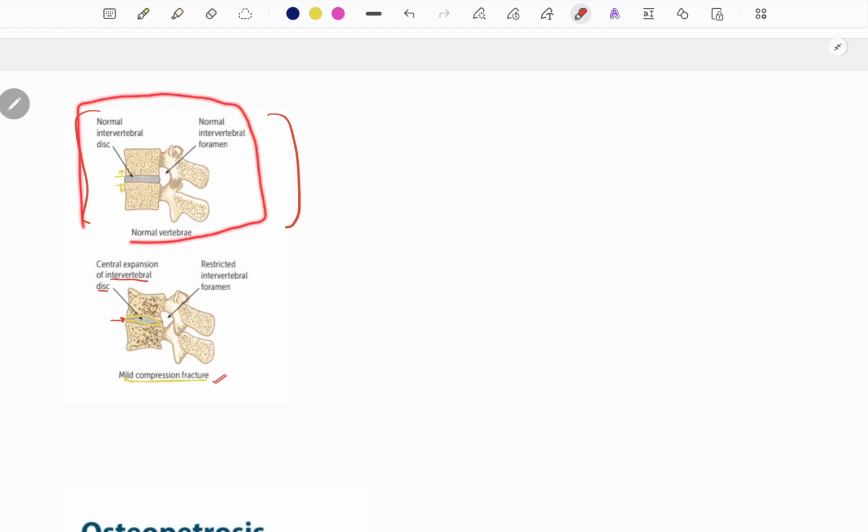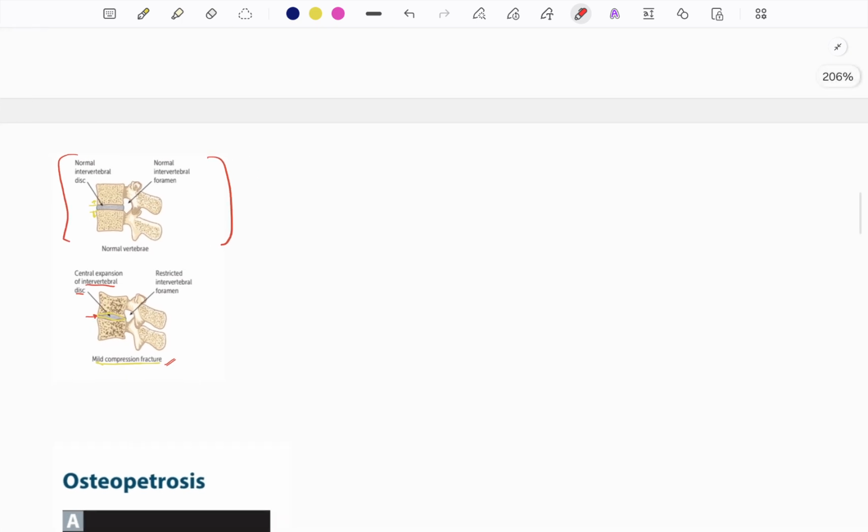In the normal vertebral column, the vertebrae are not misplaced. Here in osteoporosis, you can see that because of the porosity of the vertebral bones, there is invasion of the intervertebral disc, which leads to constriction of the foramen. So there can be compression of nerves, which can lead to further defectiveness and deformities in the body.